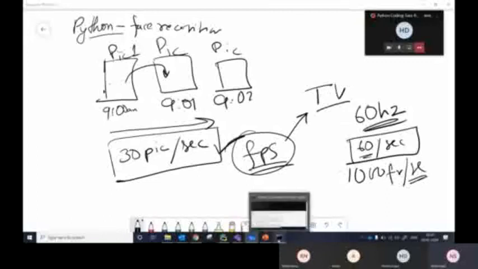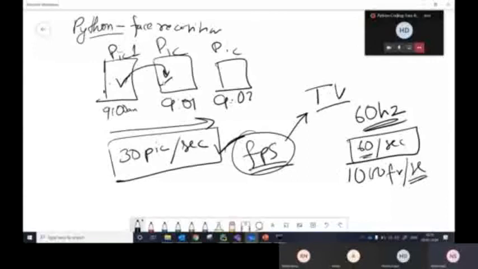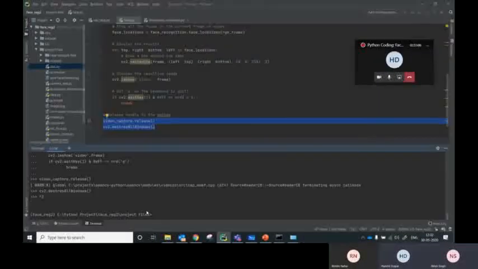So this is what is happening over here. Whenever we are running our app or our program, it is capturing pic by pic and analyzing where my face is. Then it creates a rectangle around it by selecting certain features, like where my eye is, where my mouth is, where my nose is, where the boundary of my face is. Everyone is clear on this, the process of how it is doing this? We will not go deep into it.